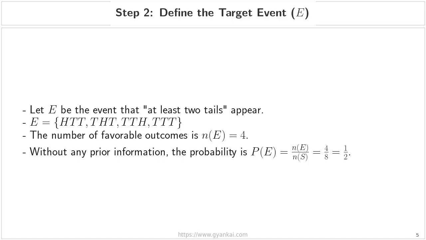Without any prior information or extra clues, the probability of event E is the number of favorable outcomes divided by the total number of outcomes in our original sample space. That is 4 divided by 8, which simplifies to 1/2. Keep this value in mind, because as we will see in a moment, this probability is about to change.